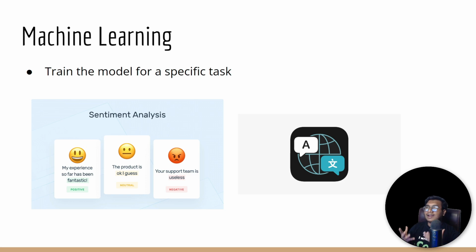Let's say you ask it to translate this text for me. This model won't be able to do that, because a machine learning model or deep learning model can only be trained for a specific task. Now let's say you want to do language translation. At that time, you will train another model for language translation. So what is happening is that you can't use one model for a variety of tasks. You need a different model for each specific task. So that is the issue with machine learning, or let's say deep learning models, right?